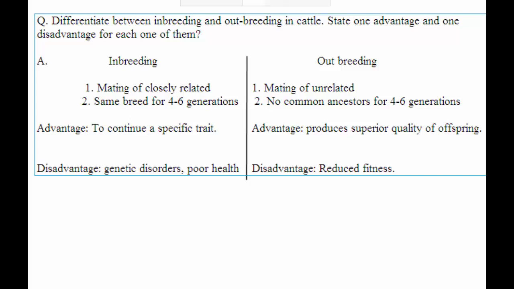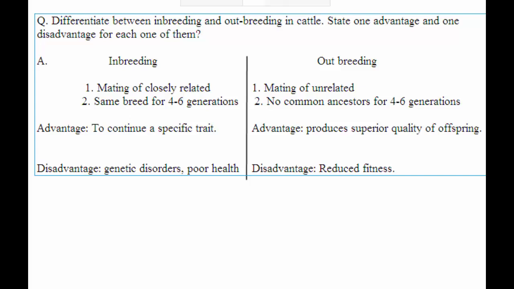But when it comes to outbreeding, it is the breeding of unrelated animals. It may be between individuals of the same breed, but they do not have any common ancestors for 4 to 6 generations, or between different breeds or different species. So basically outbreeding is a breeding between different breeds or different species.